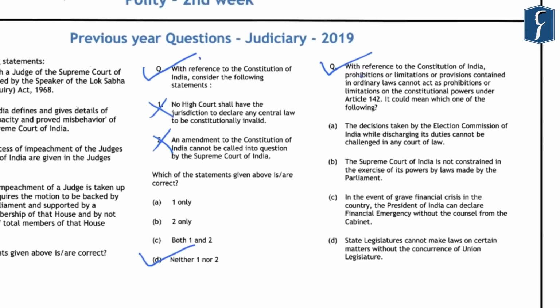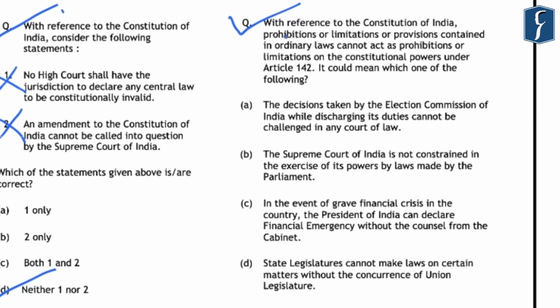Further, if you look at the third question that was asked in the year 2019, it reads, with reference to the Constitution of India, prohibitions or limitations or provisions contained in ordinary laws cannot act as prohibitions or limitations on the constitutional powers under Article 142. It could mean which one of the following? So in this line, this is related to the functioning of the Supreme Court of India, and it means that the Supreme Court of India is not constrained in the exercise of its power by laws made by the Parliament. So B was the correct answer here.